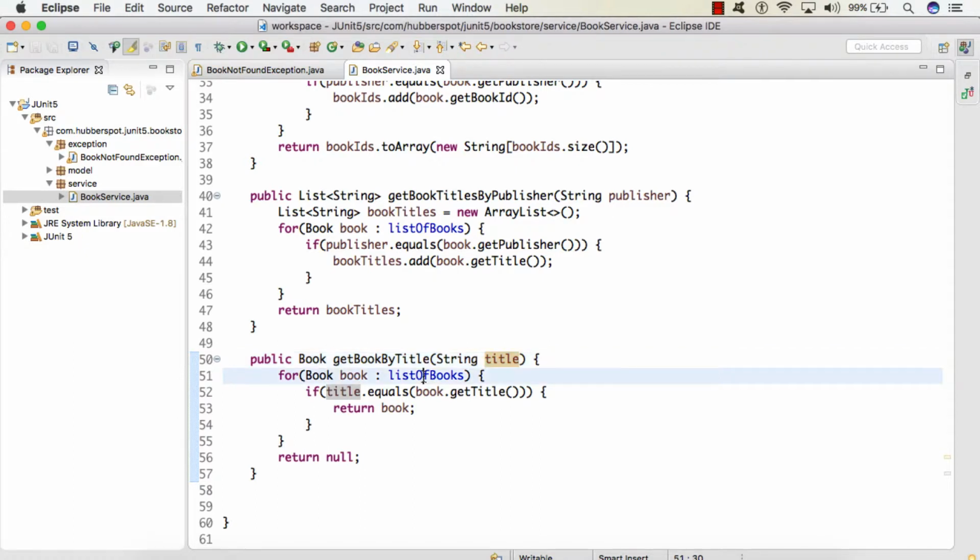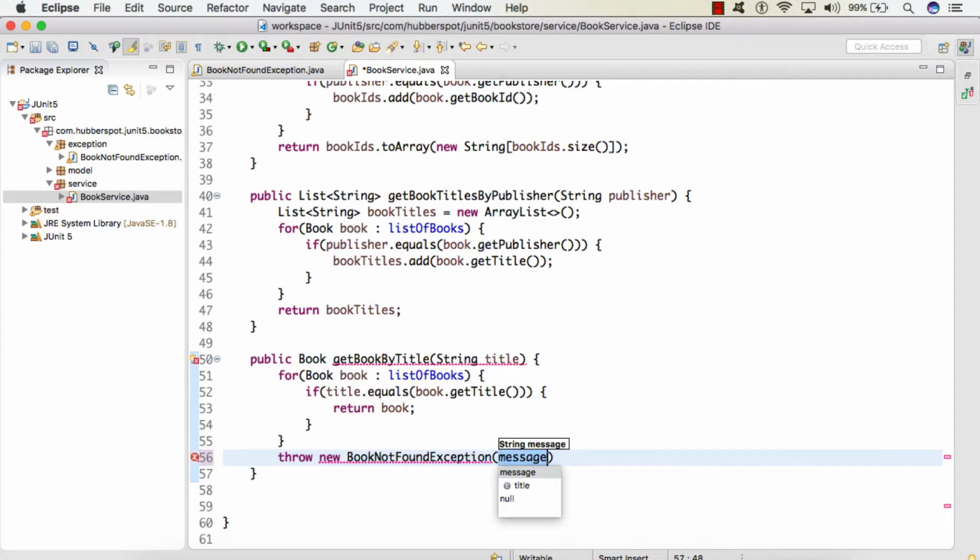So here we will iterate the list of books and we'll compare the title of the book with the title which we provide as an input, and if that matches, we'll return the book. And if the title doesn't match with any of the books, then at last we will throw book not found exception, and here we'll provide a message as book not found in bookstore.